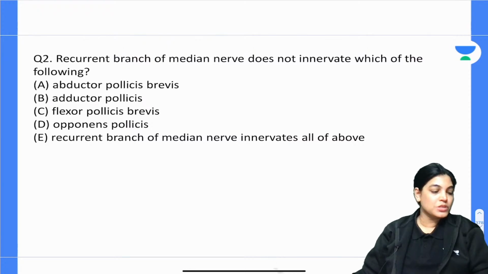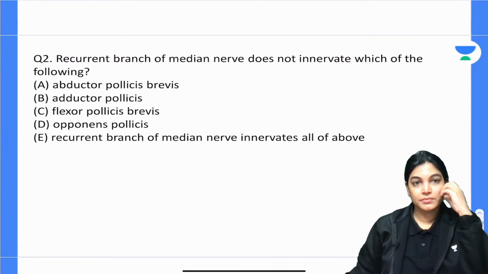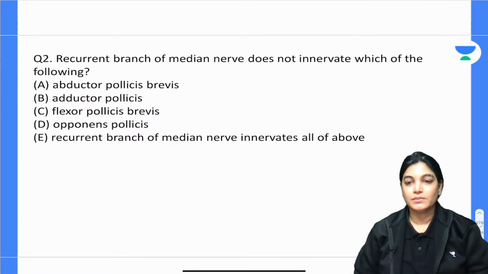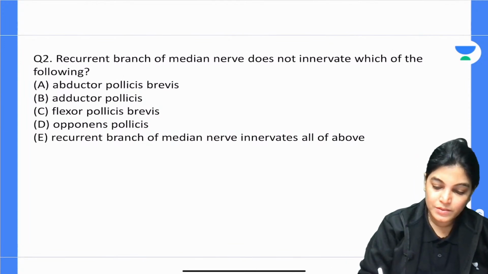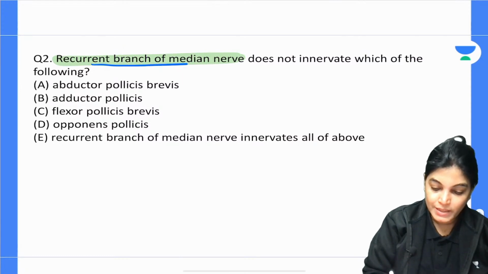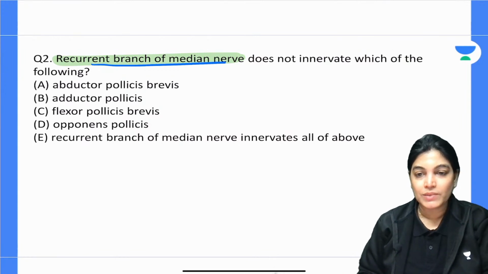So, which muscle is the median nerve not innervating? Does anyone want to give the answer, or shall I come up with it?